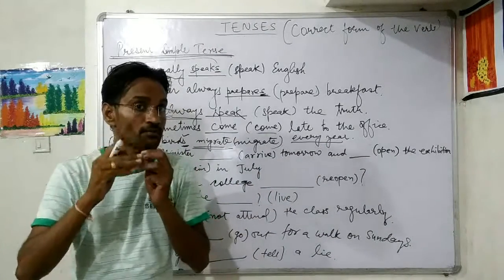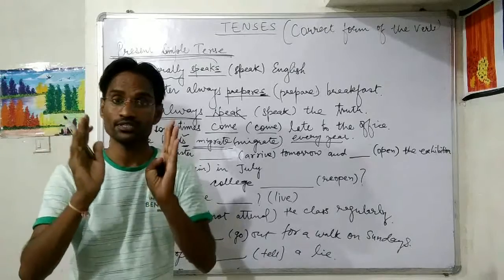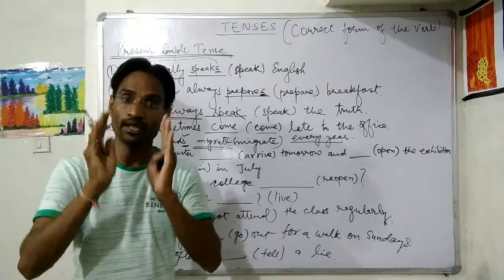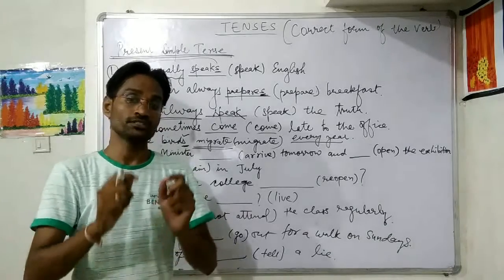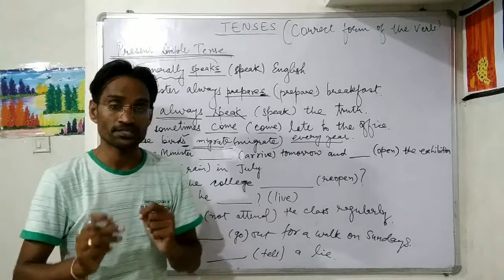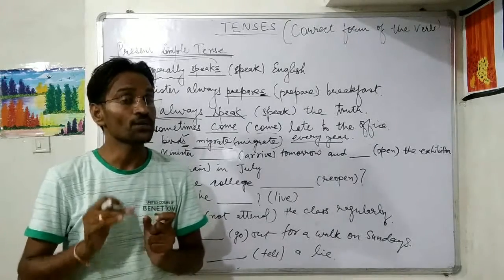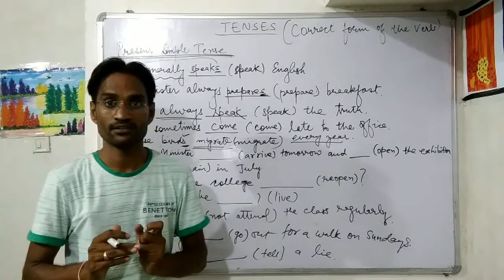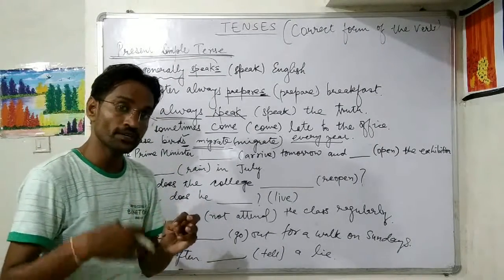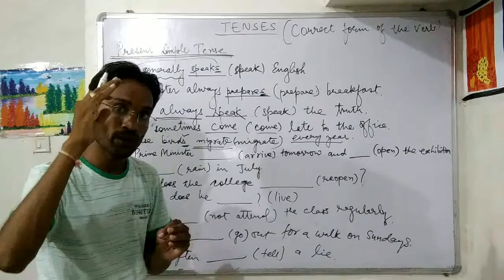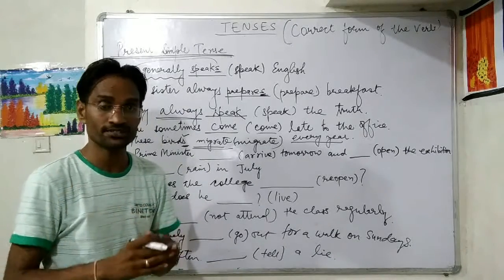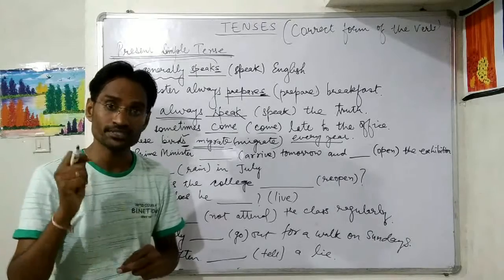The Prime Minister is coming tomorrow. So this is a well fixed plan. This is a well planned action, or this is a scheduled action. Alright, the Prime Minister is coming, that it is officially well planned. Got it? So whenever there is an action that is going to take place in the very near future and that is well planned, not likely to be altered or changed, we use present simple tense.